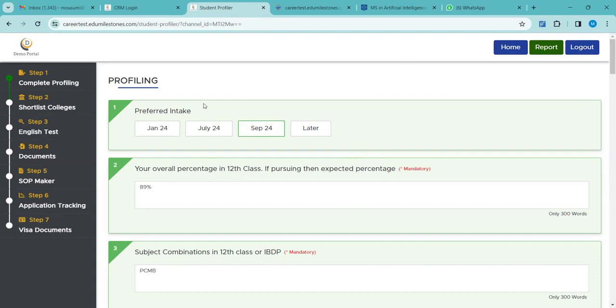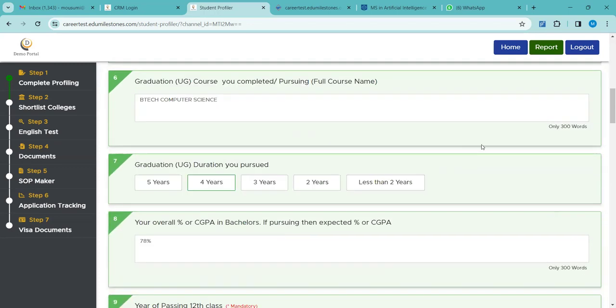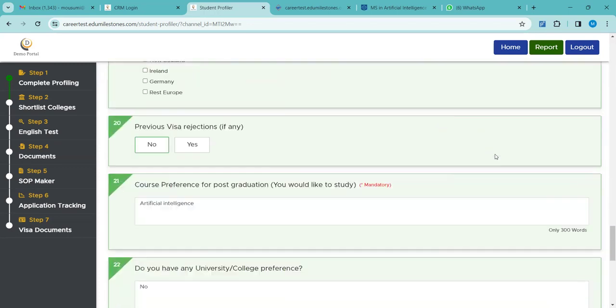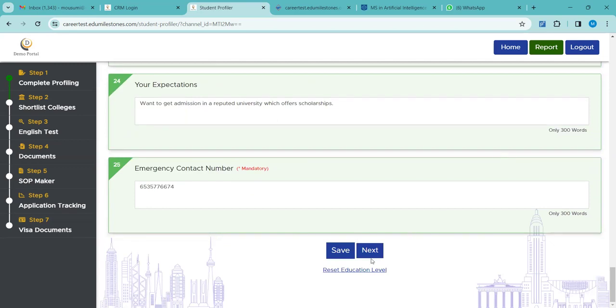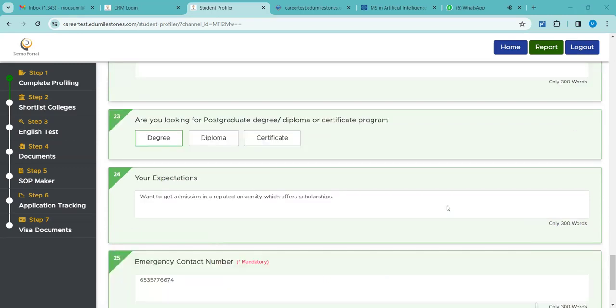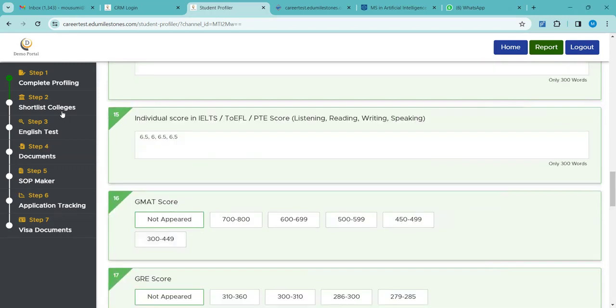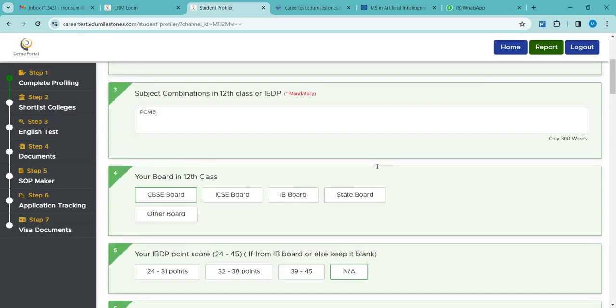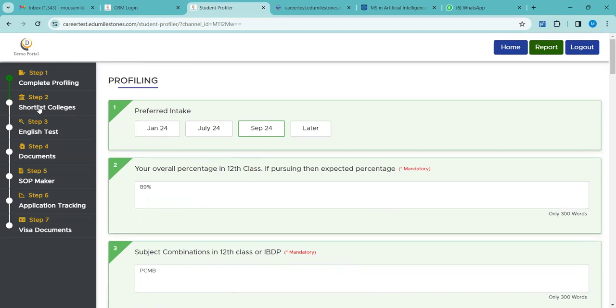See, the first step is nothing but this: once the link is provided to the students, they just have to click on the let's get started option. Then they will get into this profiling page, and they will have to fill up the questions. Once they fill up the questions, they have to click on the next option. Then they will be asked to sign up with their details. They will be asked for an OTP for verification, and they have to put that in.